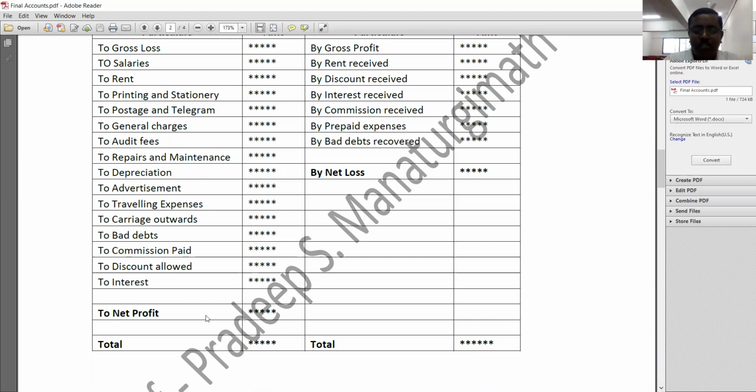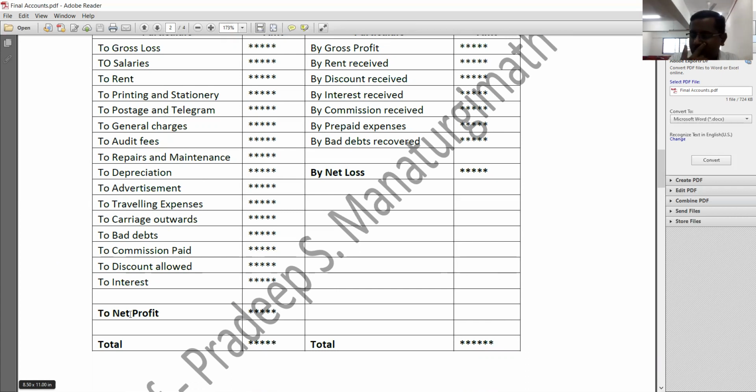Indirect incomes. At last, you need to close this particular account. Again, the procedure will remain the same. Take the total of the debit side or credit side, whichever is more. Understood? And suppose the total of the credit side is more, take the same figure on the debit side and find out the balancing figure. If you find the balancing figure on the debit side of profit and loss account, it should be considered as net profit. See here, these are your incomes and these are your expenses. If the credit side total is more, it means what? If your incomes are more than your expenses, then you will find some profit. That profit should be considered as which profit? It should be considered as net profit.